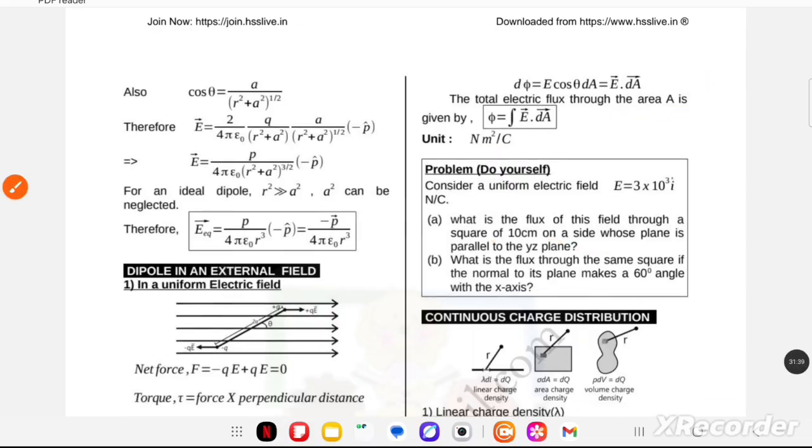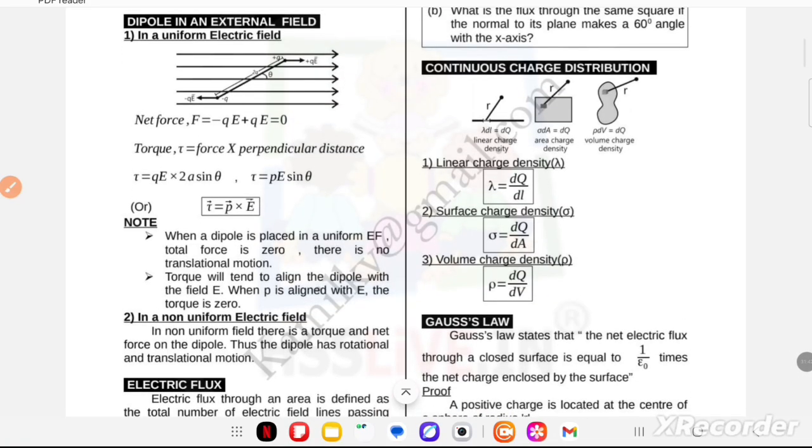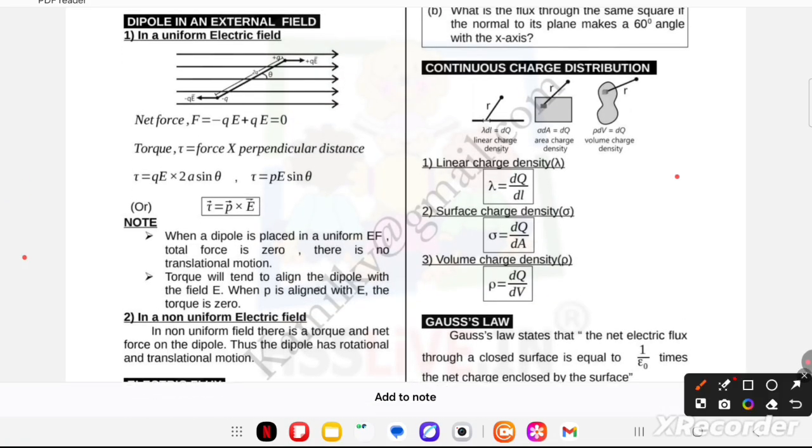Now the next topic for you, continuous charge distribution. Continuous charge distribution is very, very important for you. Linear charge density lambda, as everyone knows, is dq upon dl. Surface charge density, represented by sigma, is equal to dq upon dA, and volume charge density rho is equal to dq upon dV. You can learn three very important results: lambda is equal to dq by dl for linear charge density, surface charge density sigma is dq by dA, and volume charge density rho is equal to dq by dV.